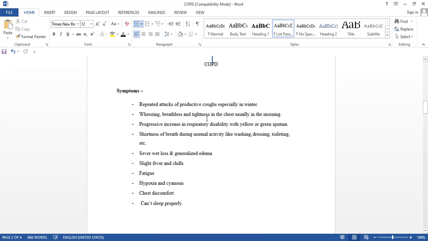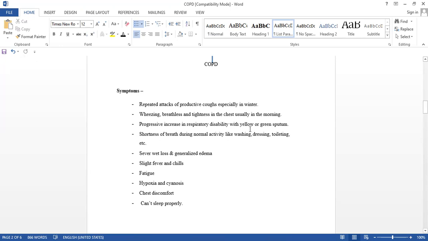Wheezing, breathlessness, tightness in the chest, usually in the morning. Wheezing means a wheezing sound is produced. Shortness of breathing we call breathlessness. Tightness in the chest is usually in the morning, because in the winter season the morning is very cold, so we feel like that. Progressive increase in the respiratory disability with yellow or green sputum.